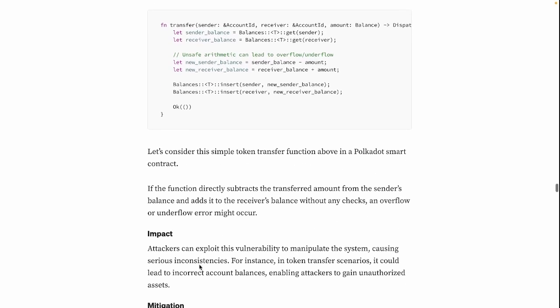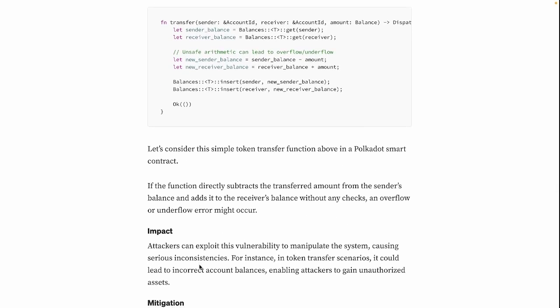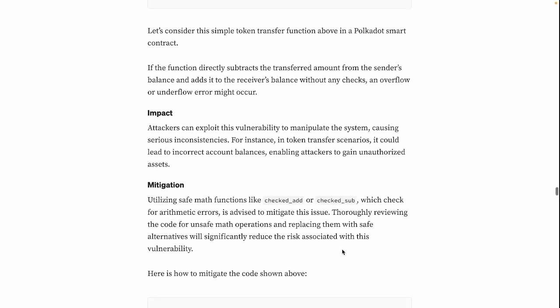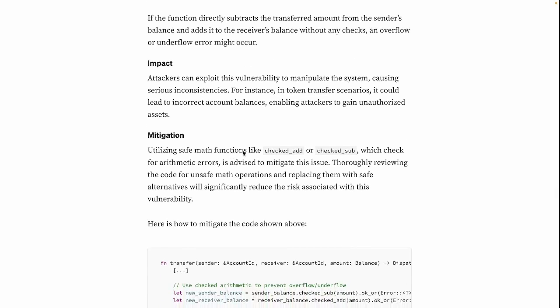So what's the impact? Attackers can exploit this vulnerability to manipulate the system, causing serious inconsistencies. For instance, in token transfer scenarios, it could lead to incorrect account balances, enabling attackers to gain unauthorized assets. Now, how to mitigate it with Rust? Utilizing safe math functions like checked_add or checked_sub, which check for arithmetic errors, is advised. Thoroughly reviewing the code for unsafe math operations and replacing them with safe alternatives will significantly reduce the risk associated with this vulnerability.